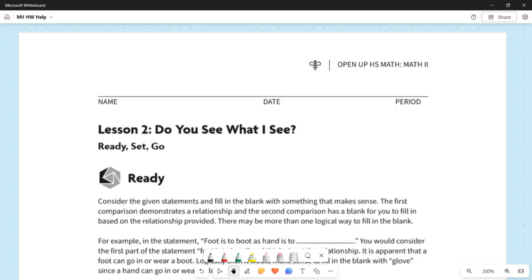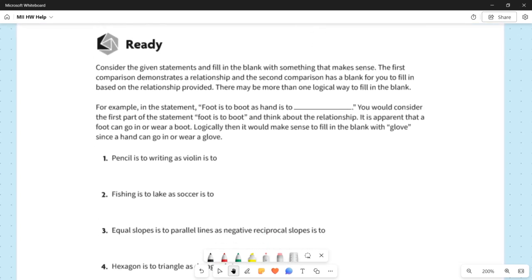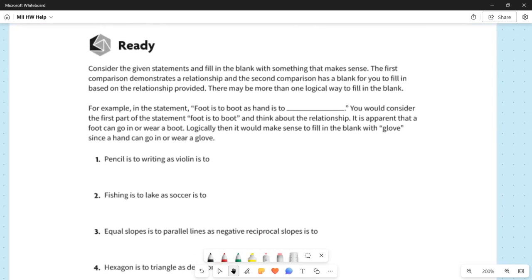Today we're going to be looking at Unit 5, Geometric Figures, Lesson 2, Do You See What I See? The directions in the Ready section say, consider the given statements and fill in the blank with something that makes sense. All right.